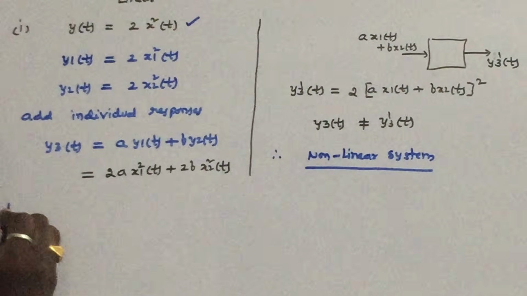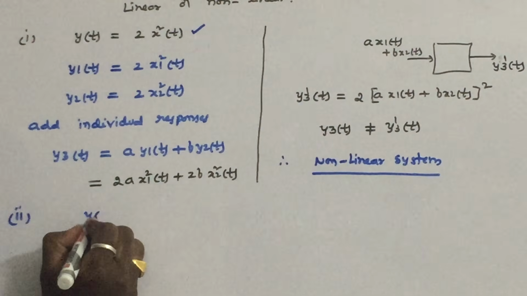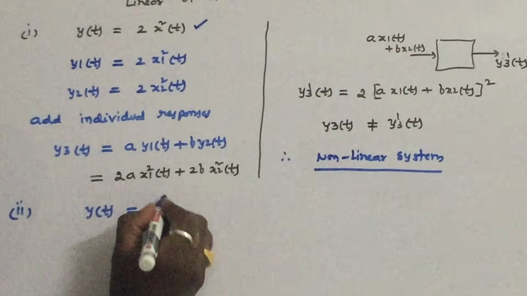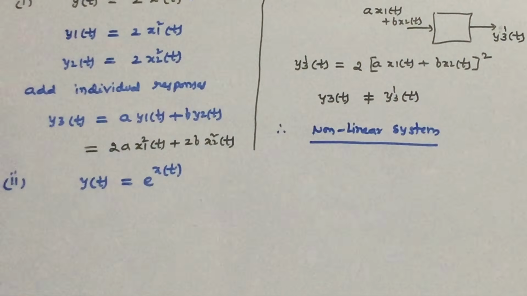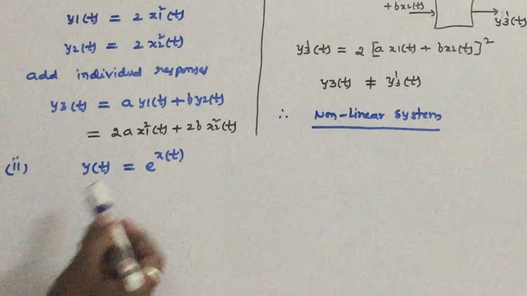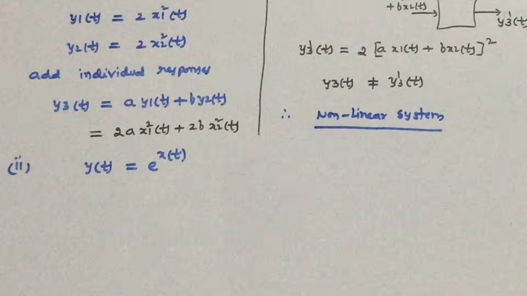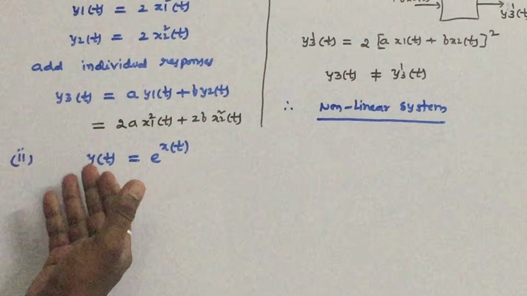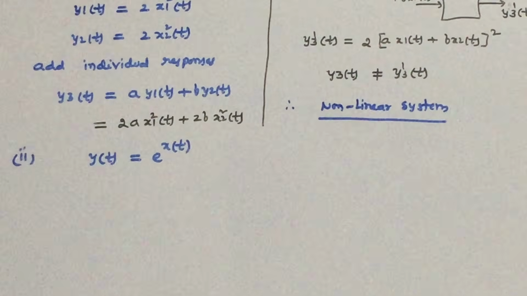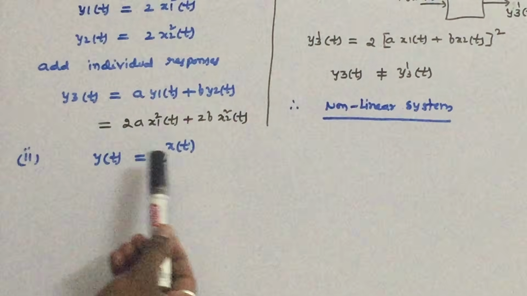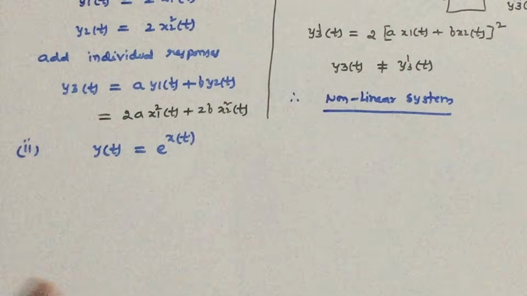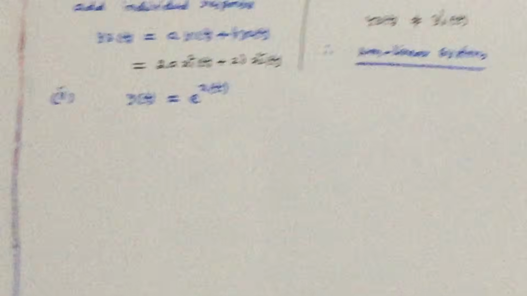So let us see the second example. y of t is equal to e power x of t. You can straightaway say that e power x is a non-linear graph. Apply the same thing to the system equation. So this is a non-linear system. You can straightaway say that it is a non-linear system.